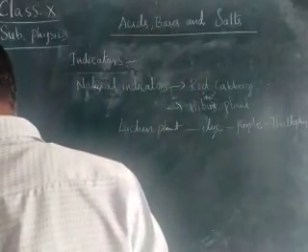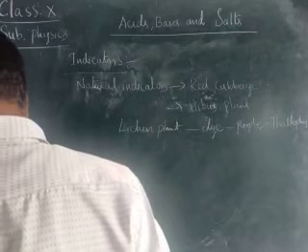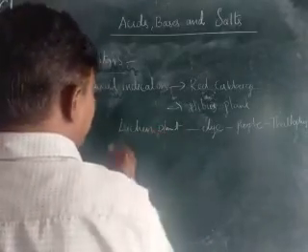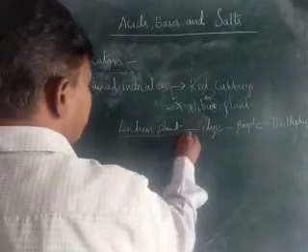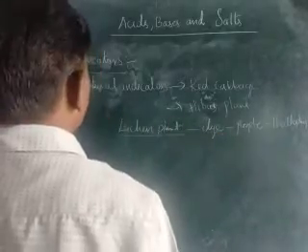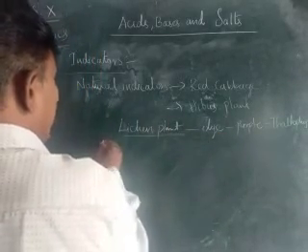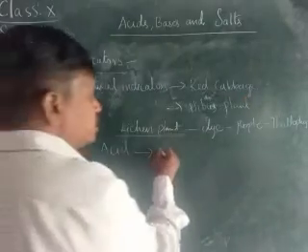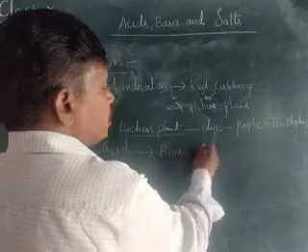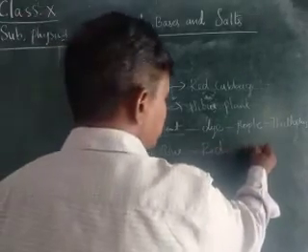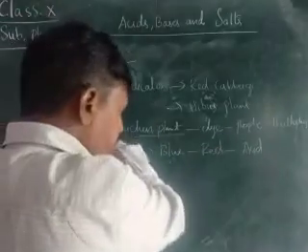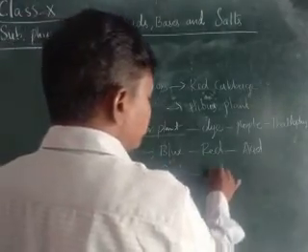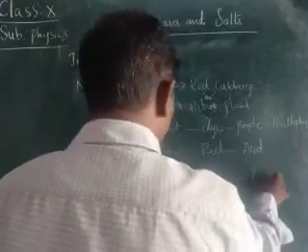It can be applied on a paper in the form of strips. We get a blue color and a red color, children. This indicator is a purple color. If the blue litmus paper is dipped in the acid, it changes to red color. So we can say that it is an acid. And if we dip a red litmus paper in the base, it changes from red to blue color, children. Therefore we say it is a base.